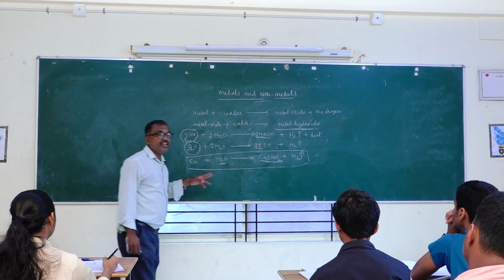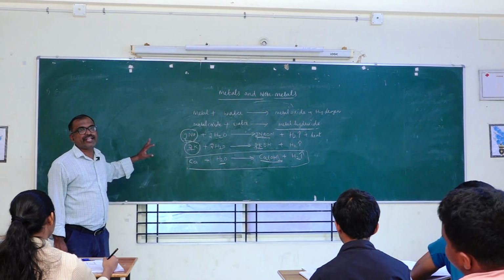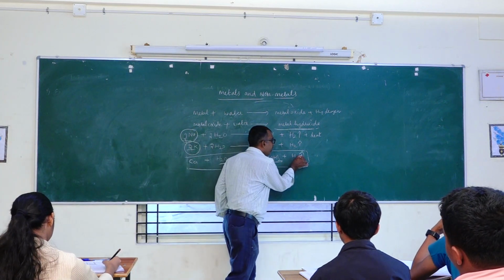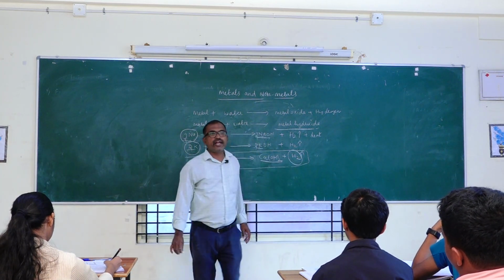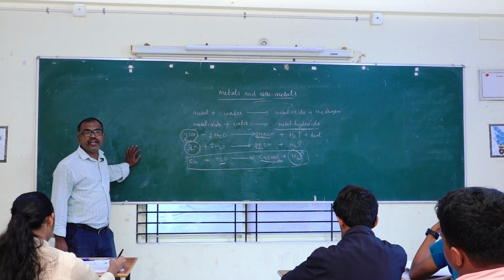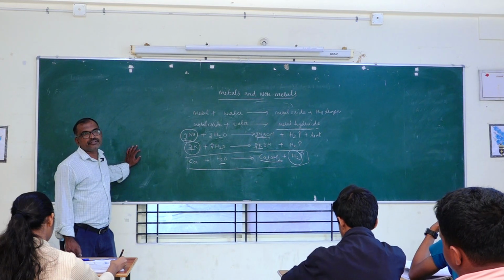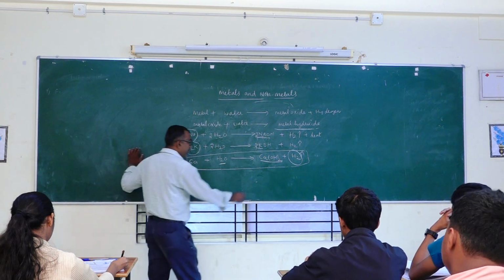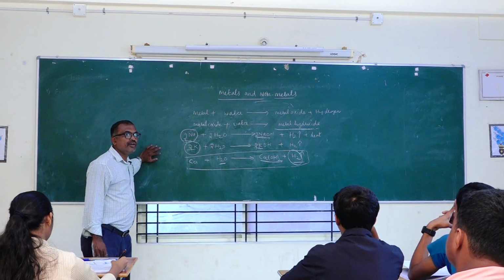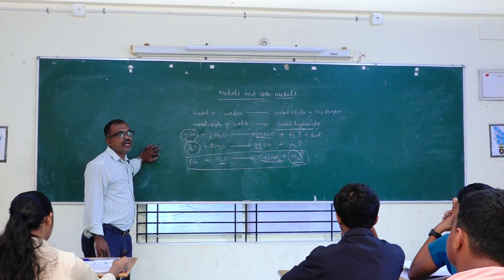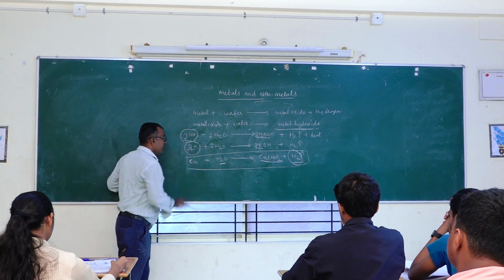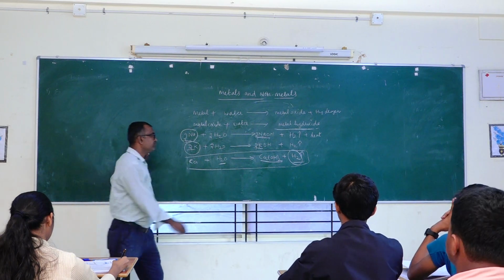Here, why does this calcium not catch fire? Because a sufficient amount of hydrogen is not liberated to catch the fire. That's why the calcium floats on the surface of the water. So this is another one. You try to balance this equation.